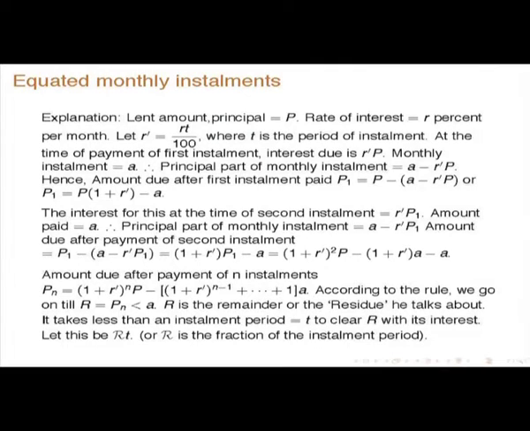According to the rule, we go on till R, the remainder or residue he talks about, is less than A. So it takes less than a full installment period to clear R with its interest, because this is less than A. If it is a full installment period, you have to pay A, but only for a small part he has to pay less than A. So all those things can be calculated.